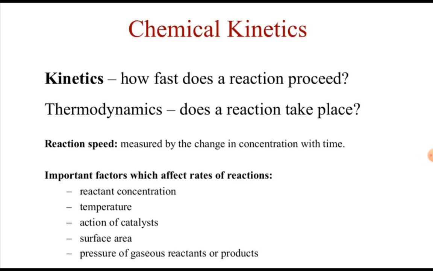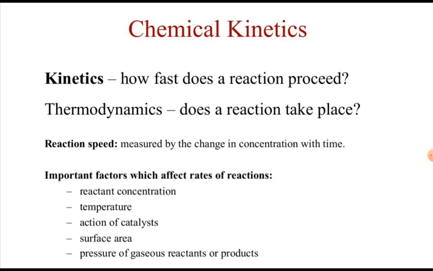Now, initially we need to remember some important factors which affect rates of reactions. Number one, reactant concentration. Number two, temperature of the reaction. Number three, action of catalyst. It means whenever we add any type of catalyst, it may increase the rate of the reaction or decrease the rate of the reaction.